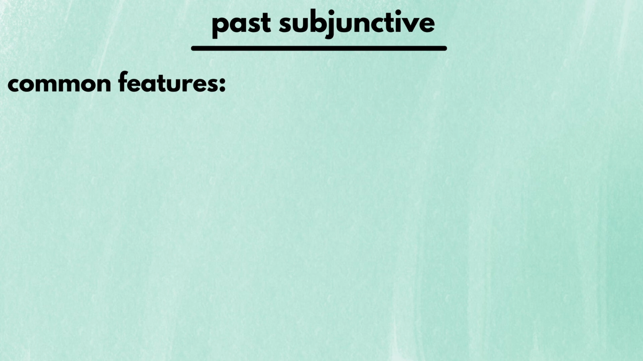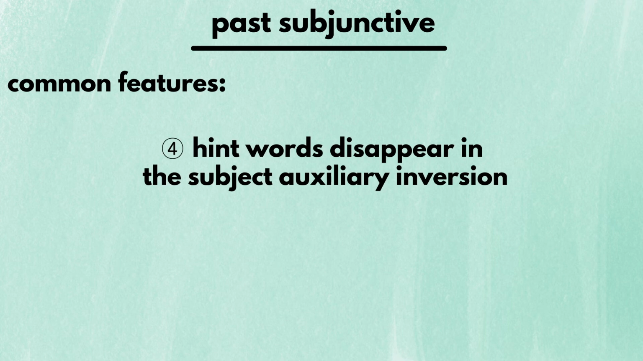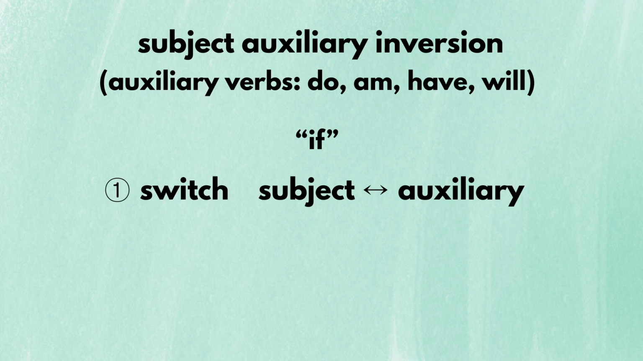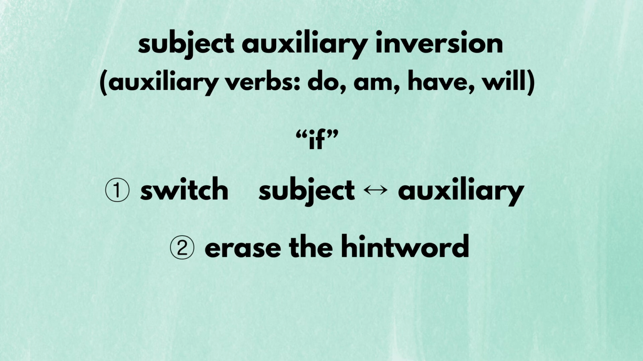Okay, now let's talk about the common feature of the past subjunctive mood that I ignored all along. Remember how I said that hint words can disappear in a special sentence structure? This rule applies to all past subjunctive moods, whether it is talking about the past, present, or future. This special structure is called the subject auxiliary inversion. Auxiliary verbs are words such as "do," "am," "have," "will," which usually come at the beginning of the verb chunk. For the clause that has the hint word "if" in it, you can switch place between the subject and the auxiliary verb. If you do so, you can erase the hint word "if."